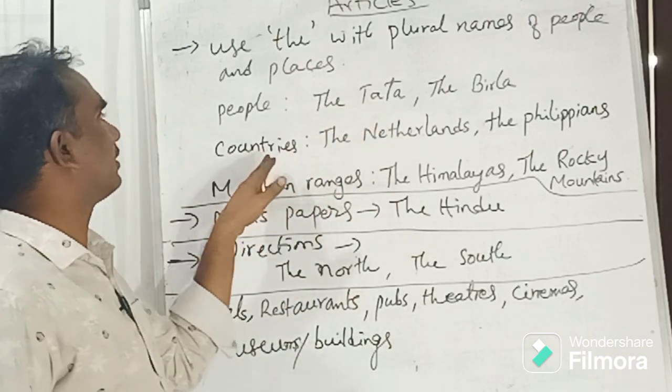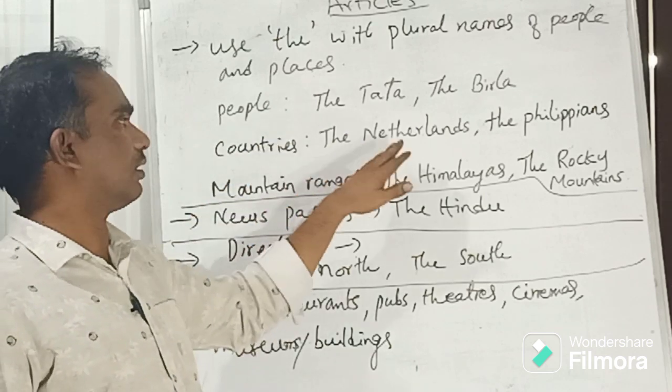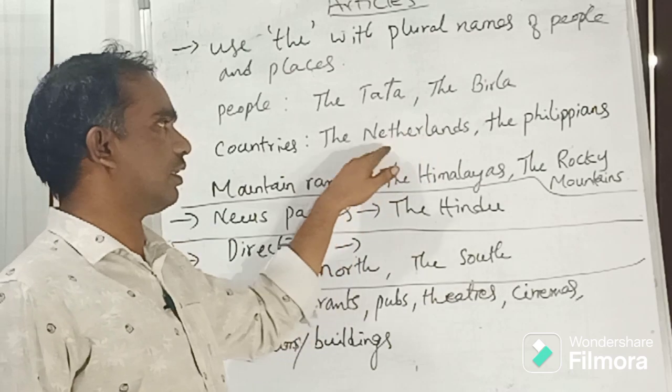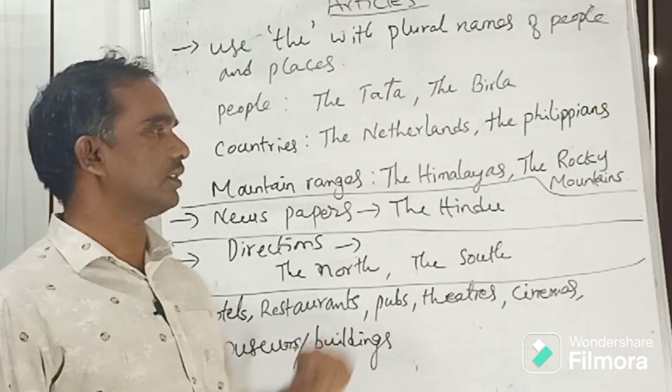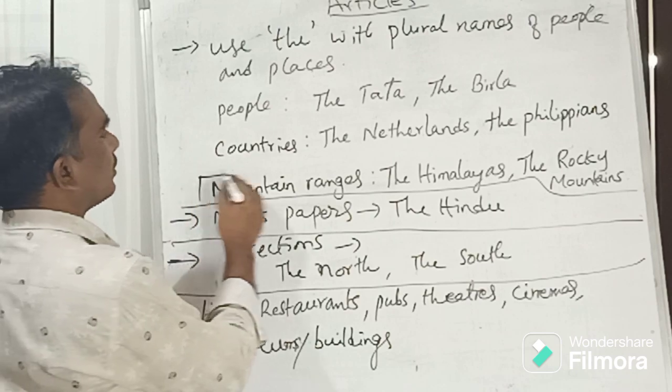In the same way, country names with plurals: the Netherlands, the Philippines, etc.